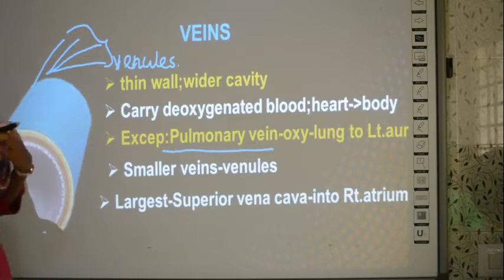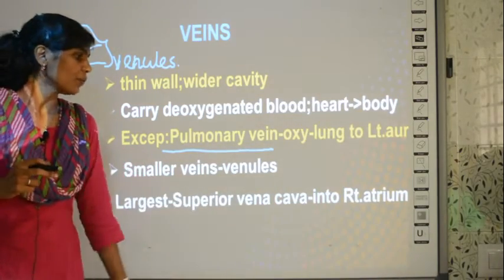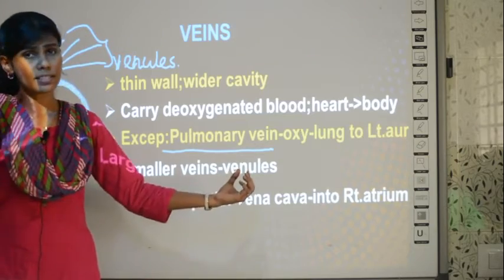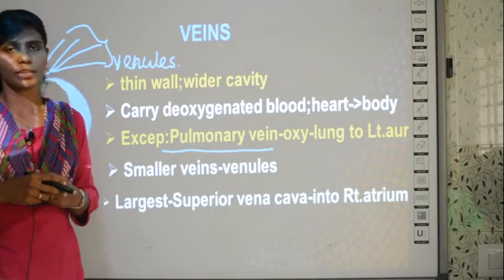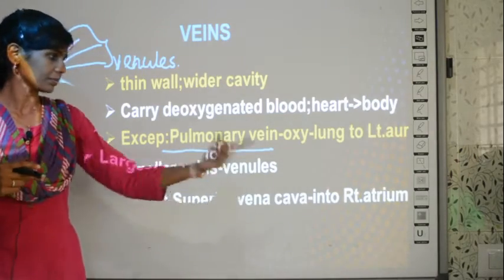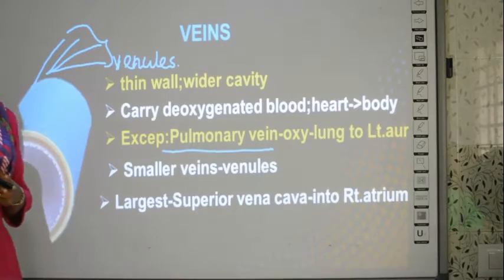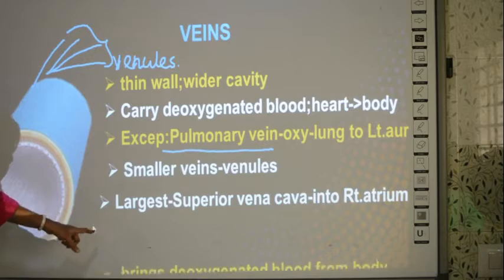And the largest vein is called superior vena cava. Where does it go? It drains into the right atrium or the right auricle. So, superior vena cava is the inlet for the right atrium, the tube which connects into the right atrium. Clear?